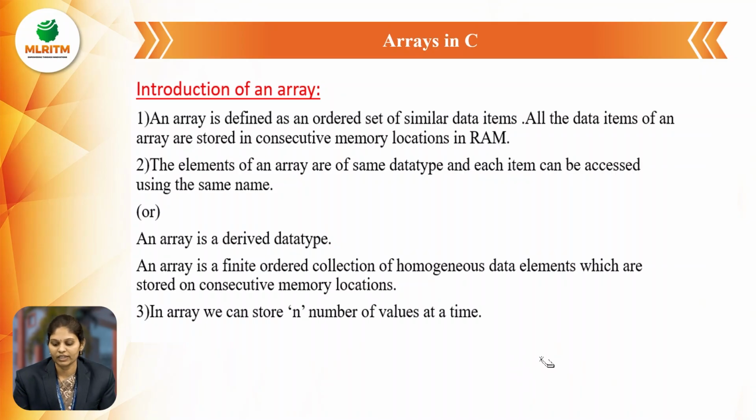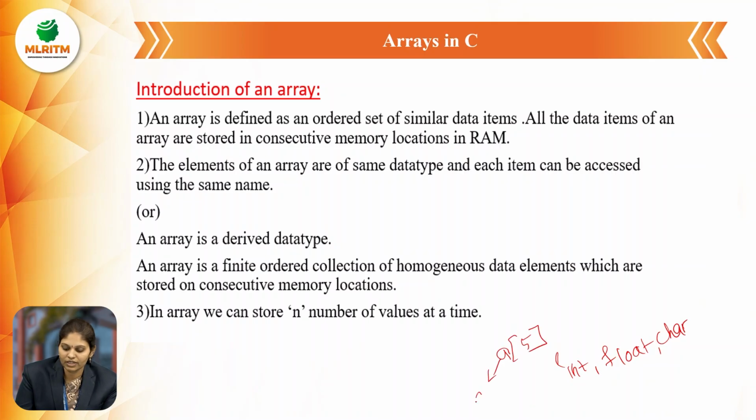Like I am taking integer, float, character, and double. These all are data types. An array is defined as an ordered set of similar data items. All the data items of an array are stored in consecutive memory locations. So an array is initialized with, suppose, A of 5. A is nothing but the array name and the size is 5 here.